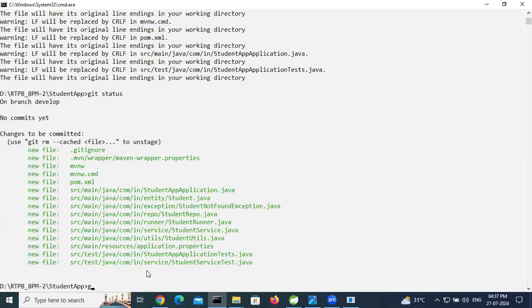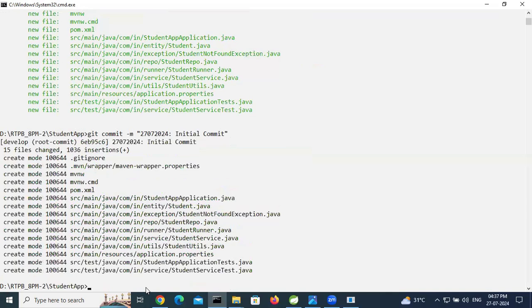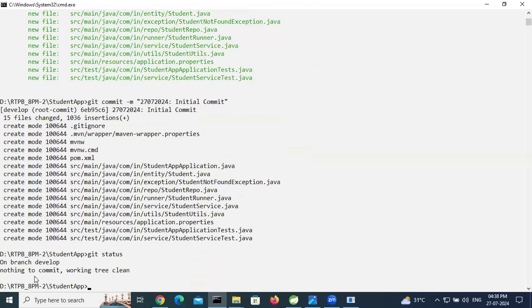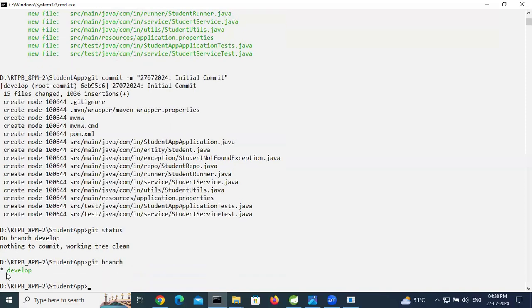So git commit -m. Most of the companies use git commit -m followed by the Jira ticket number. So I'm giving today's date. Suppose for example, I'm giving today's date as a ticket number, 27/07/2024: initial commit. So commit is done. After that, git status. So nothing to commit. Working tree clean. If you check git branch, which branch we are in, we are in develop branch.